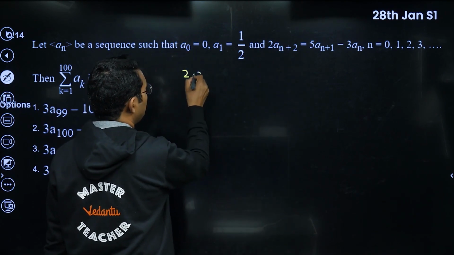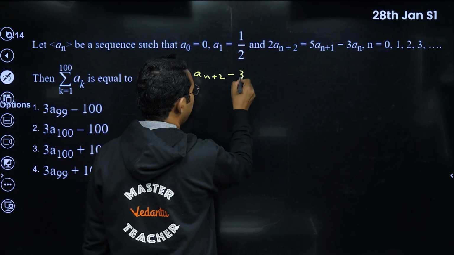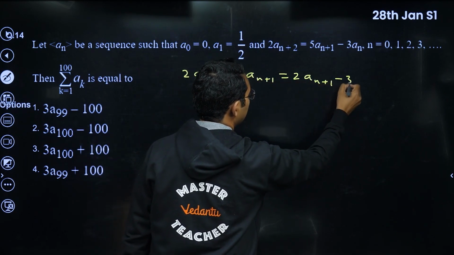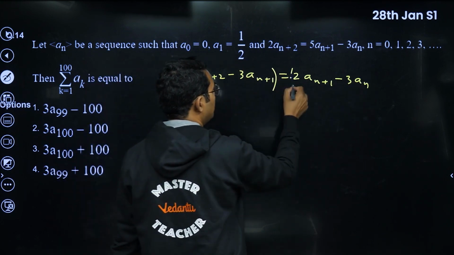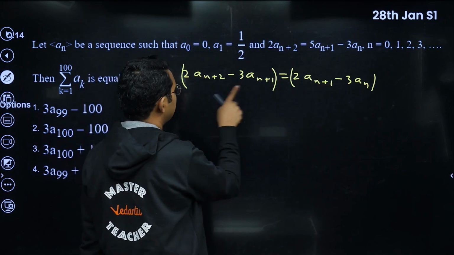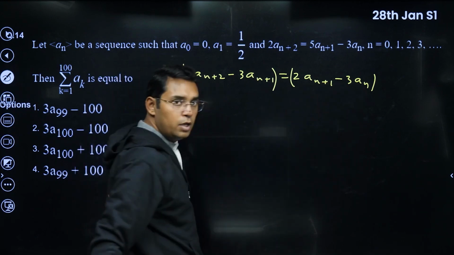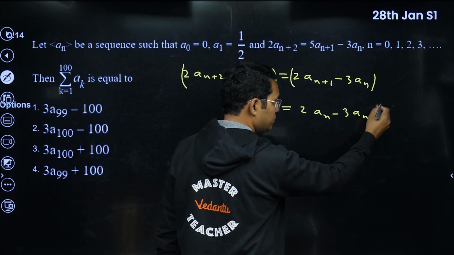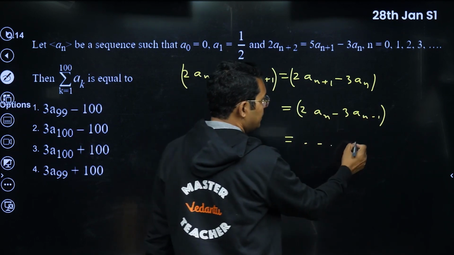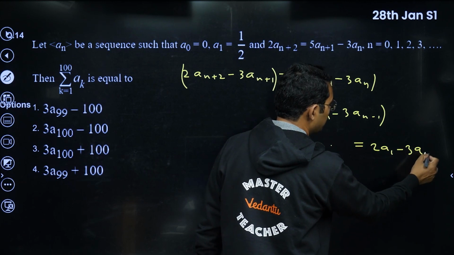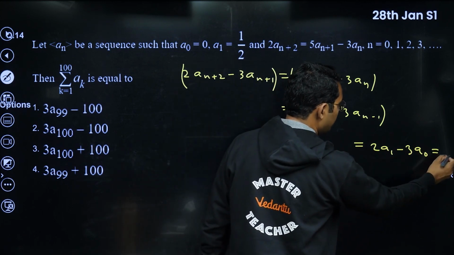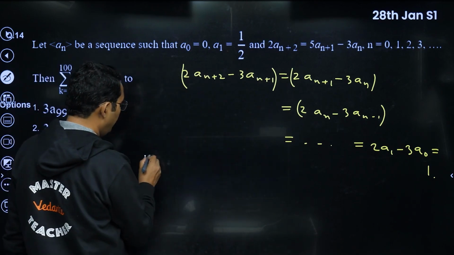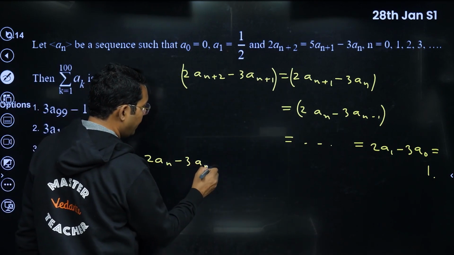Here if I write this relation, 2a(n+2) minus 3a(n+1), and on the right side it will now remain 2a(n+1) minus 3a(n). Now you can see on both sides you are having a similar expression, 2 minus 3, 2 minus 3, here n plus 2, n plus 1, n plus 1, n. So from this pattern, we can write this again as 2a(n) minus 3a(n minus 1) also. In fact, we keep on writing like this. The last one would be 2a1 minus 3a naught. And the values are given like that. This becomes equal to 1, this becomes equal to 1. So you can see that 2a(n) minus 3a(n minus 1) is equal to 1.